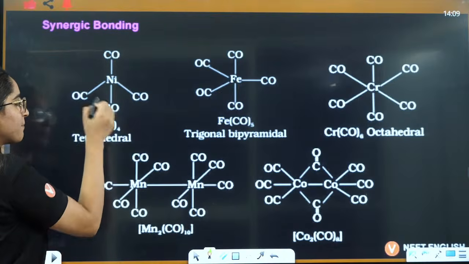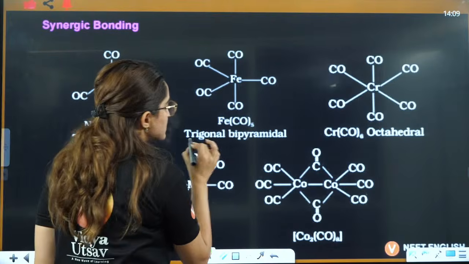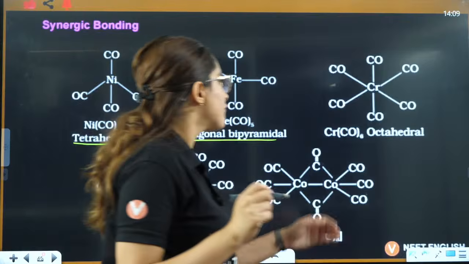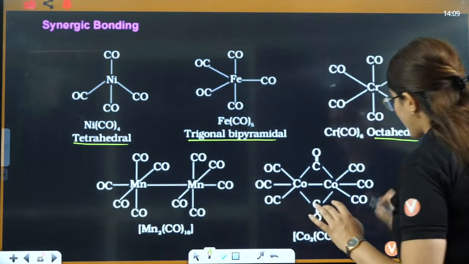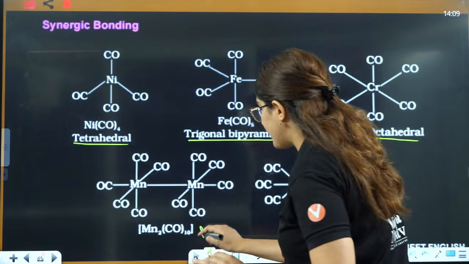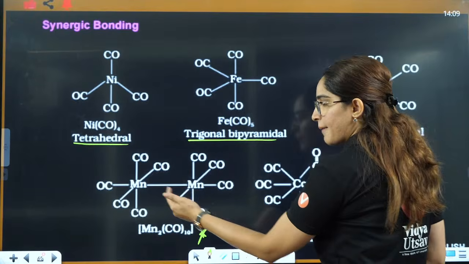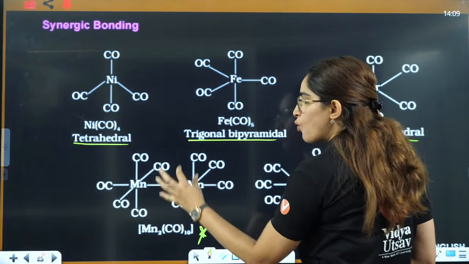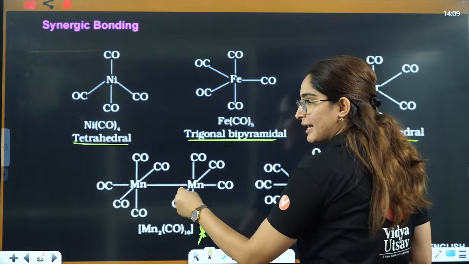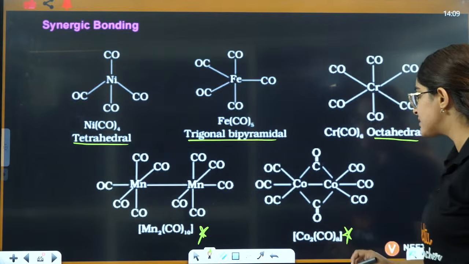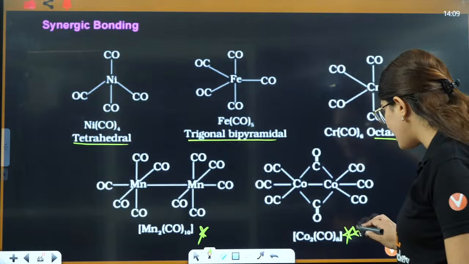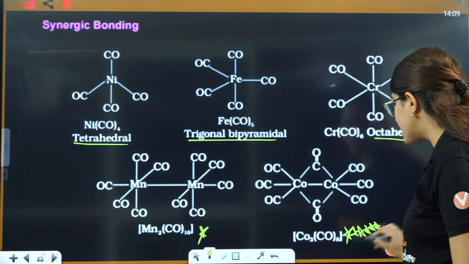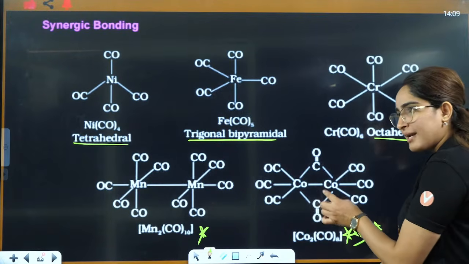Nickel carbonyl compound is tetrahedral. This is trigonal bipyramidal. With chromium it forms octahedral. Now these two are very, very important. With manganese there is one Mn-Mn bond and it is two octahedrals getting connected with each other, right? In this case, this is again very, very important. With cobalt, there is one bond of cobalt and cobalt.